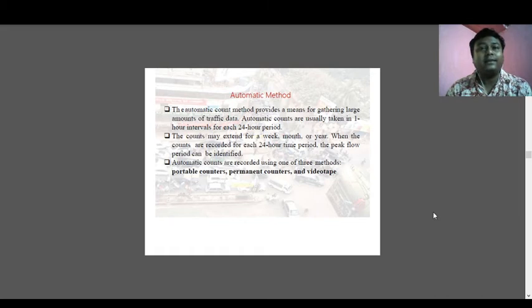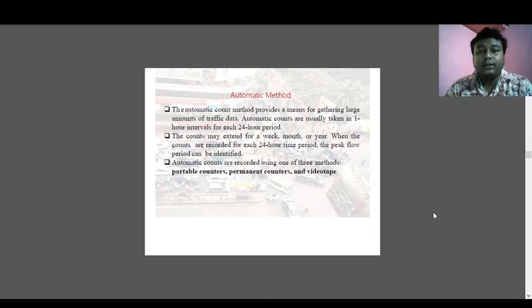For identifying the peak flow, it is suitable to get data for the year. But in practical sense, when you go for manual data collection, throughout year data is not available. So if we want to find the peak value for any region, it is always suitable to go for the automatic system. But due to insufficient funds or insufficient automated equipment, in many cases, though automatic is preferred or suggested, we have to go for the manual survey.